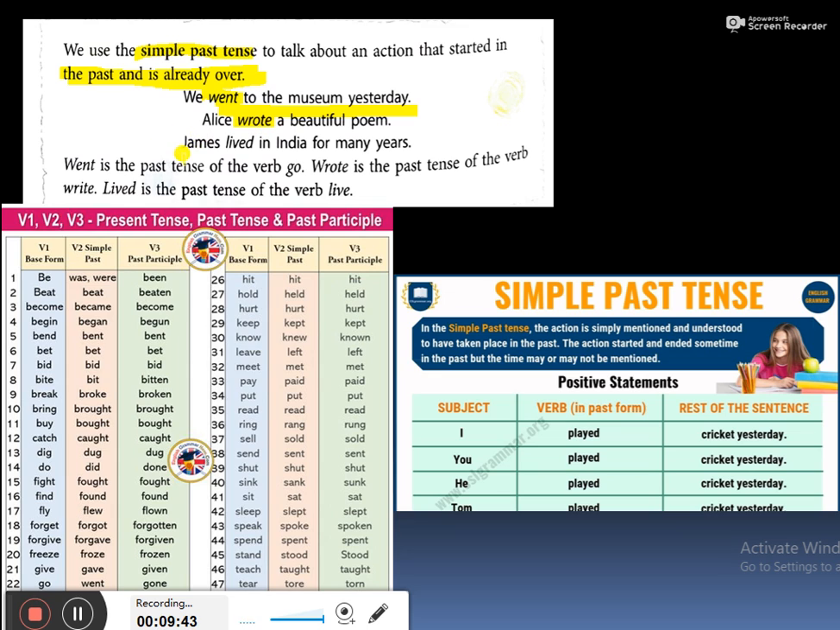This is your past tense. James lived in India for many years. This is also your past tense. Went is the past tense of verb go. Go, went, gone. Wrote is the past tense of the verb write. Lived is the past tense of the verb live. Okay. This is your verb first form, second form and third form. And in simple past, we always use verb second form. Okay.